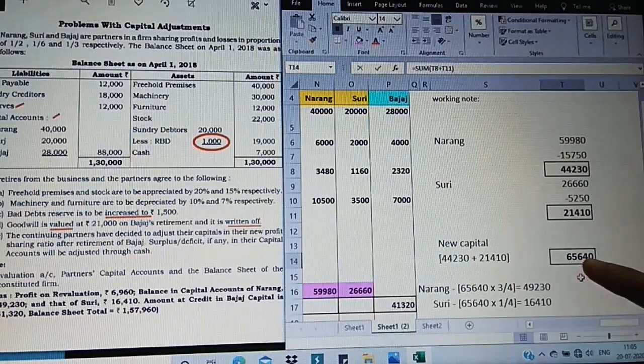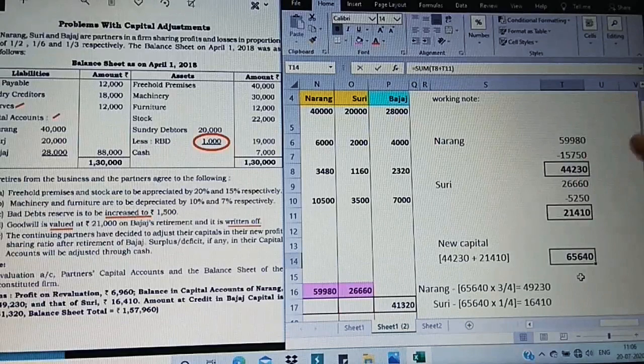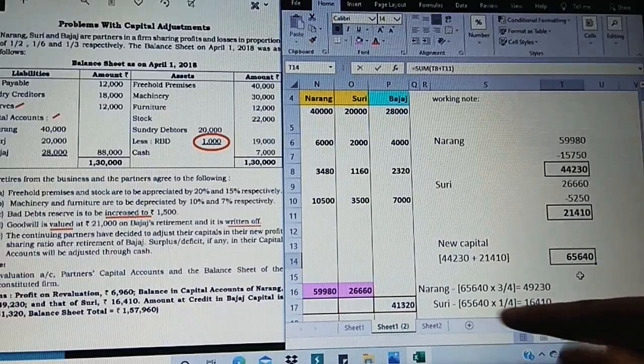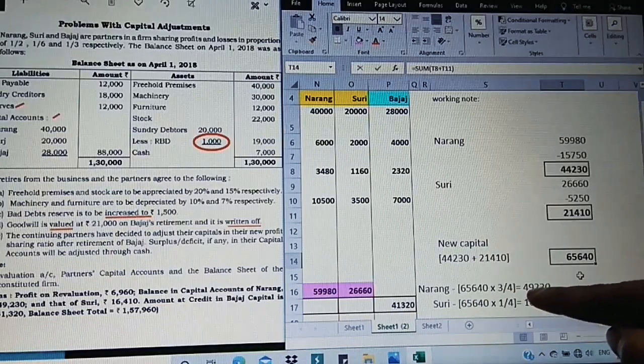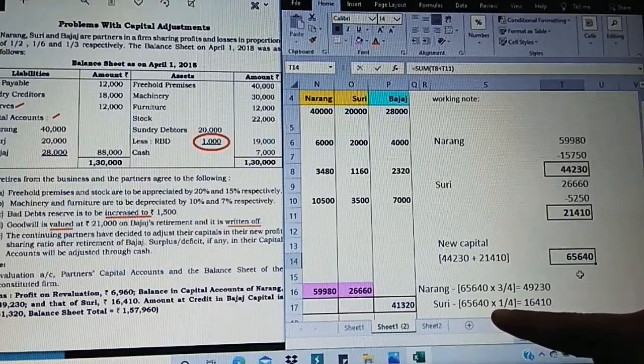So 65,640 is the capital that the continuing partners agree to share in the new ratio. I can just take this, but 44,230 and 21,410 are in their old ratio. Add them and take it as a total. This is the new capital. This capital balance is to be adjusted in their new ratio. Just observe the next line here. Narang: 65,640 into the new ratio of 3/4, I get 49,230, and for Suri, 65,640 into 1/4,